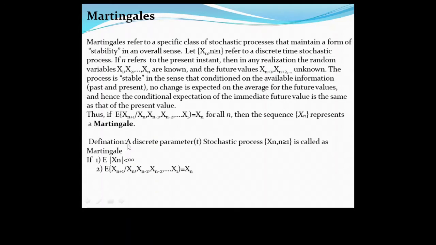So the definition is what? For a discrete parameter t, the stochastic process Xn is called a Martingale if the expected value of mod of Xn is less than infinity and the expected value of Xn plus 1 given Xn, Xn minus 1, Xn minus 2 up to X1. The answer is what? Xn.